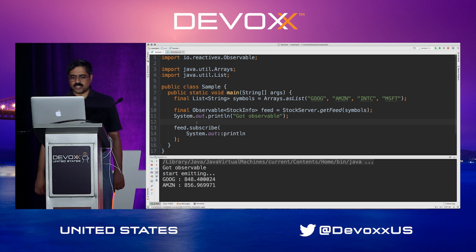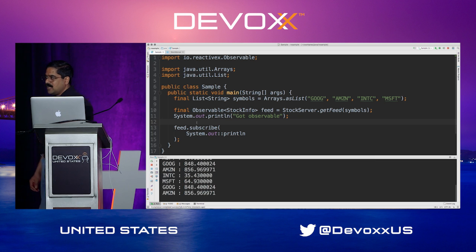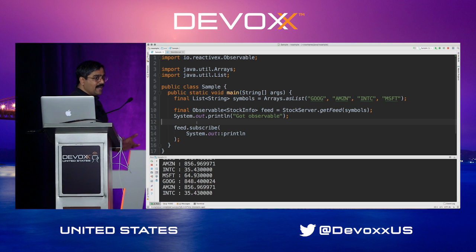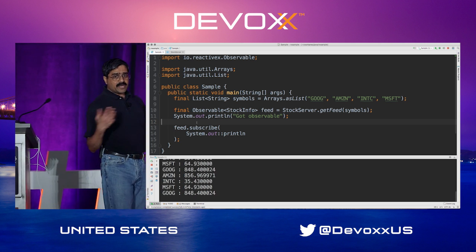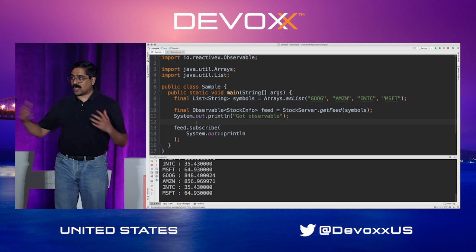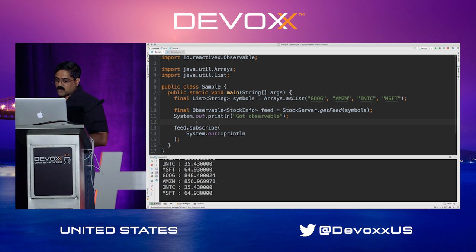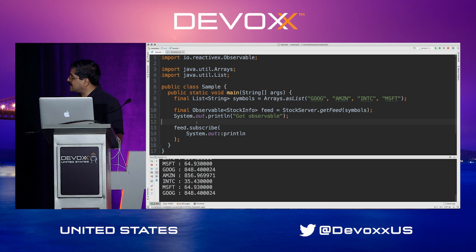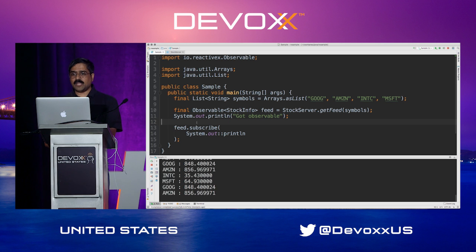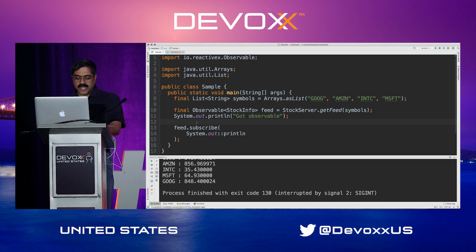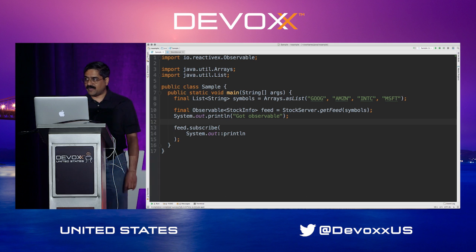RxJava itself does things within one particular JVM. But if you really want to go across the JVMs, there are other solutions. Again, one example of this is Vert.x. Vert.x actually uses the RxJava API, but wraps it and gives you the ability to go across machines as well. So you could use one of these different solutions to deal with that. As you can see, this is getting the data, and Google is pretty close to what Leo pointed out to us. So thanks, Leo, again. But you can see that the data is arriving at this point, but this is just transmitting the data for us, and we are receiving the data.